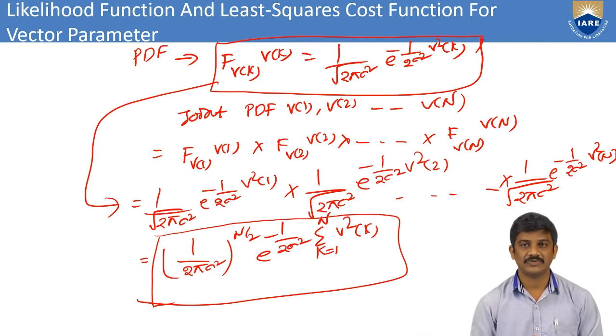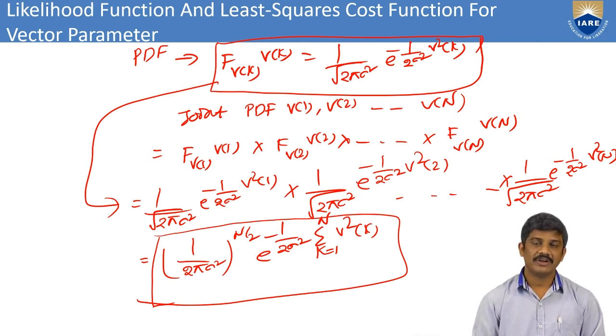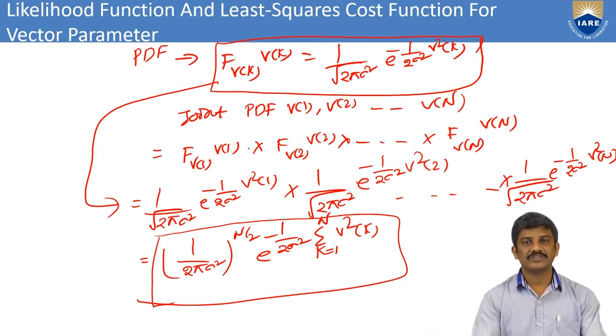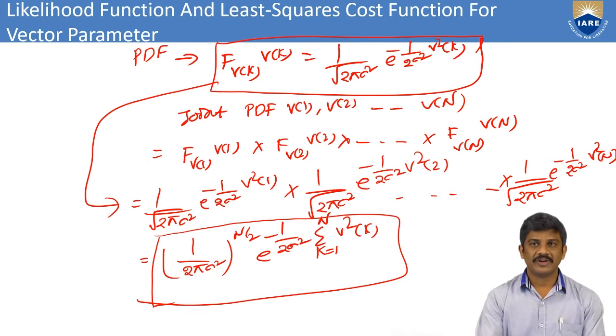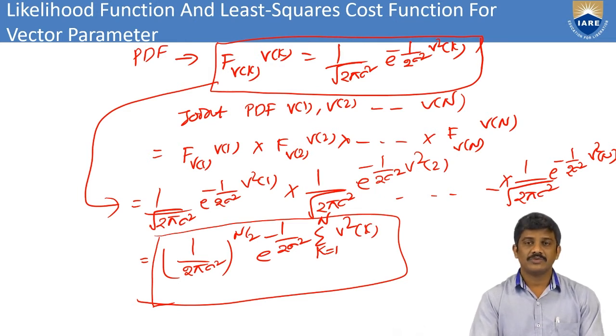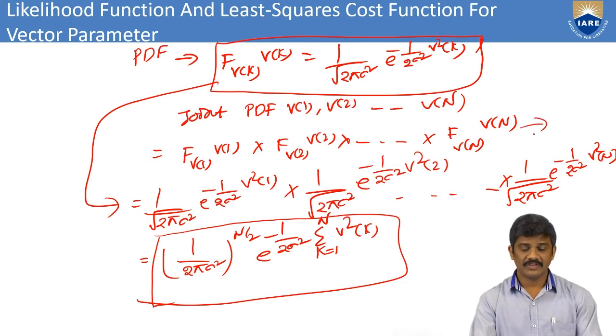Here I consider the joint probability function as the product of the noise PDFs, f v of 1, f v of 2, and so on, up to f v of n.